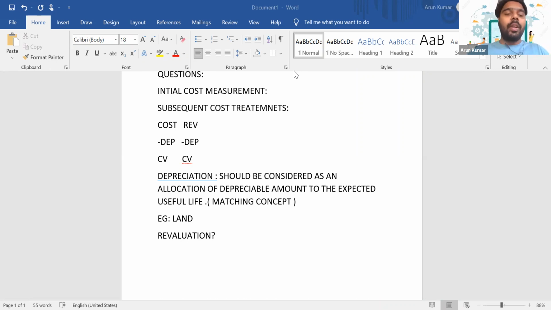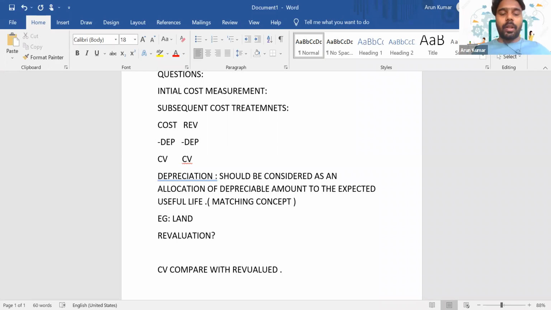So whenever we revalue an asset, we'll compare the carrying amount of the asset with the revalued amount. This revaluation should be done at regular intervals of time, so that it makes sure that at any point of time, there won't be any material difference between the carrying amount of the asset and its revalued amount.